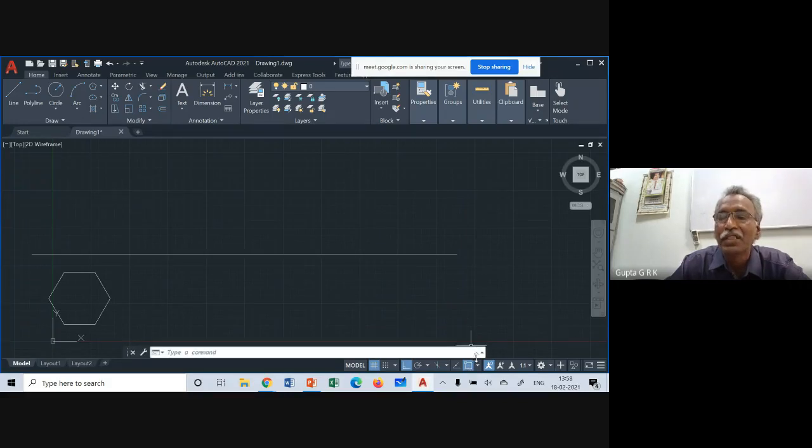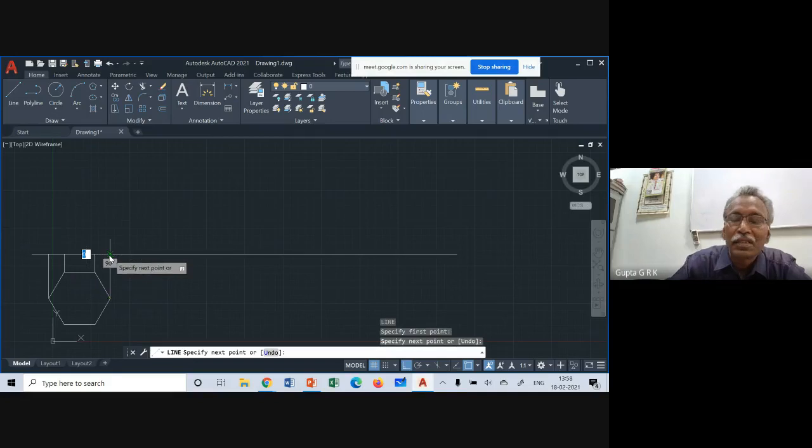Now I take the line command. So I click here. Then click here also. Then enter. It is in the HP. So I take like this. Again enter, that is, it takes the line command again. So click here. Again click here. And again enter, same line command, click here. And see the perpendicular option, if it is not taken, it will become inclined. So click here, enter. And again enter, like this, like this. So like this we will get.